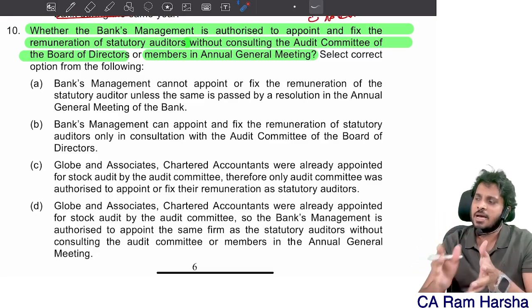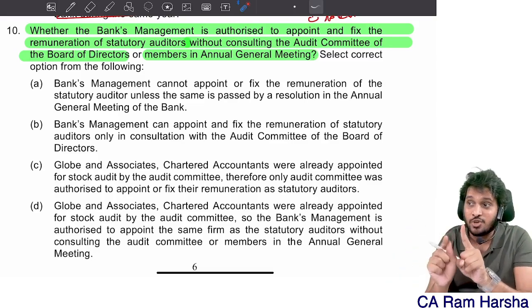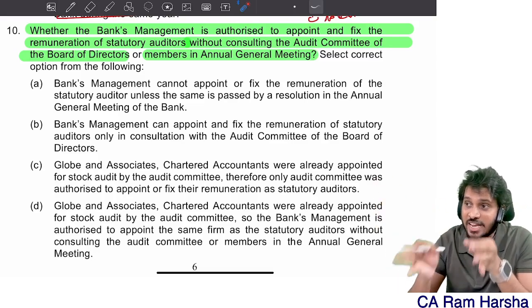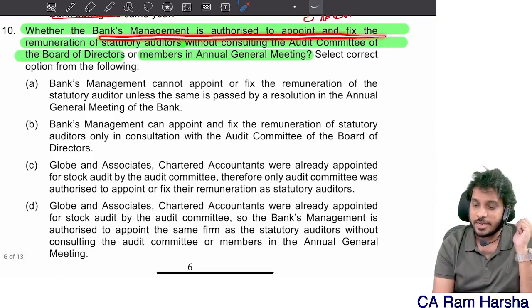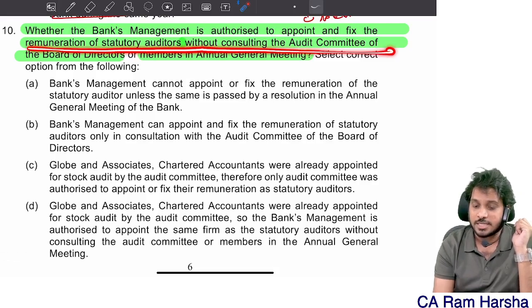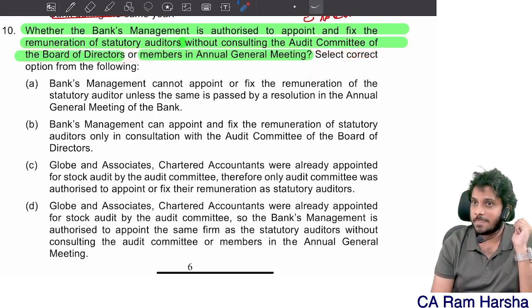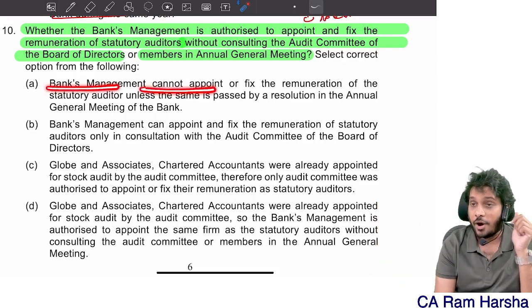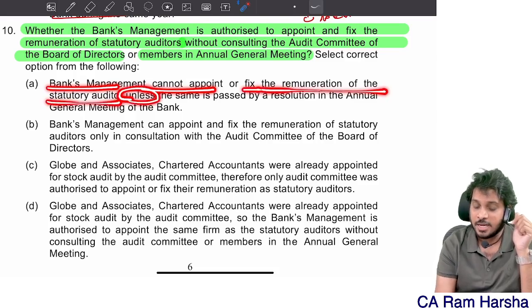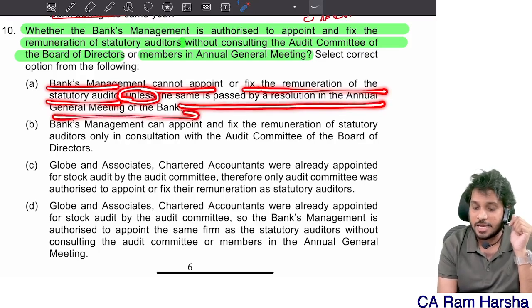Like they may say the board of directors will fix, but members have to give an authority like this. Members have to take a decision. So here, whether the bank's management is authorized to appoint and fix remuneration without consulting the audit committee, that's wrong. First of all, members have to approve, yes or no. Bank's management cannot appoint or fix the remuneration of the statutory auditor unless the same is passed by resolution in the AGM. That's the correct answer.